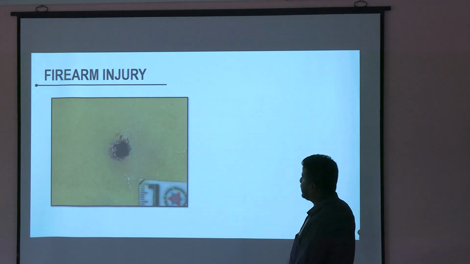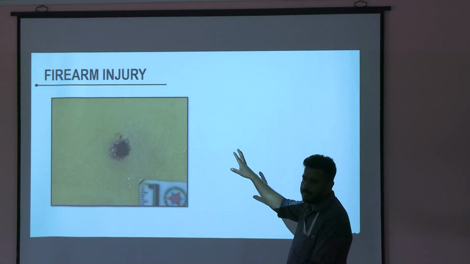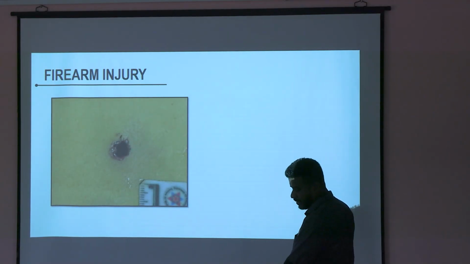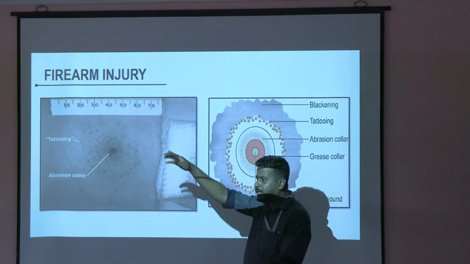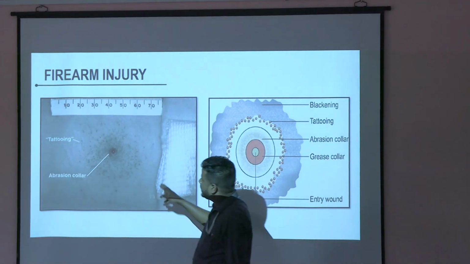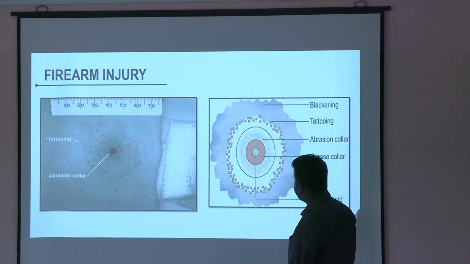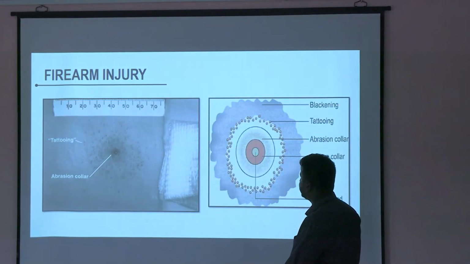So, see this one, if I get an injury wound, I will say that this is from distance, because there are some features which will say that ये दूर से किसी ने गोली मारा है. Similarly, if this comes, then I will say that इतना दूर से नहीं, थोड़ा पास से shot किया है, based on some features. Okay, tattooing, abrasion color, and all these things we will examine. This is the range which we'll see.